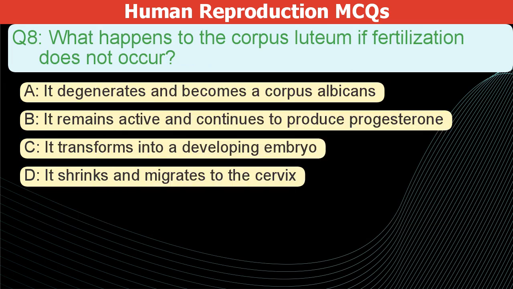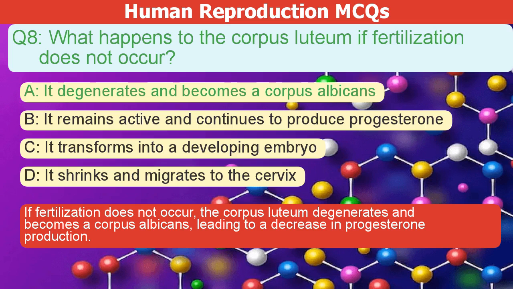What happens to the corpus luteum if fertilization does not occur? A. It degenerates and becomes a corpus albicans. B. It remains active and continues to produce progesterone. C. It transforms into a developing embryo. D. It shrinks and migrates to the cervix. The correct answer is A. If fertilization doesn't occur, the corpus luteum degenerates and becomes a corpus albicans, leading to a decrease in progesterone production.